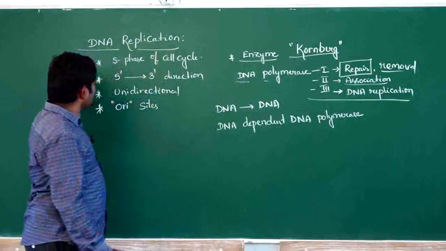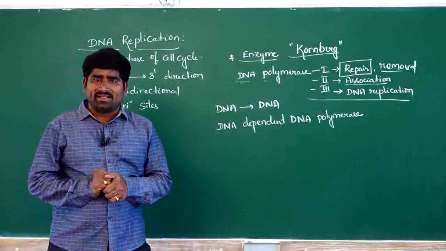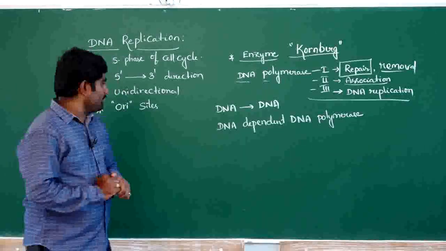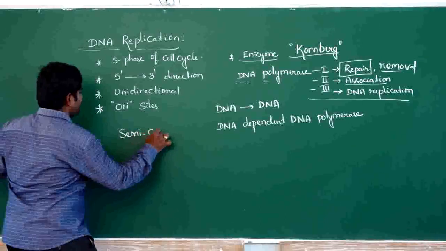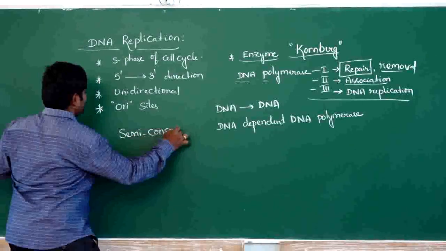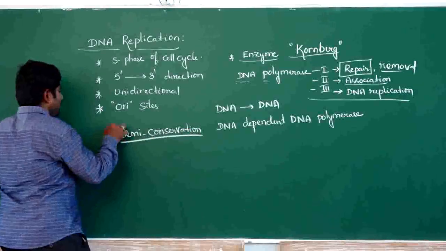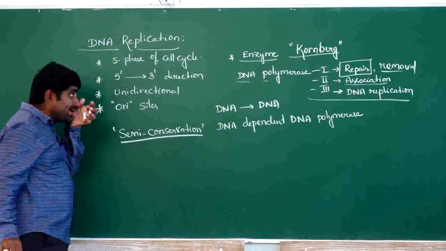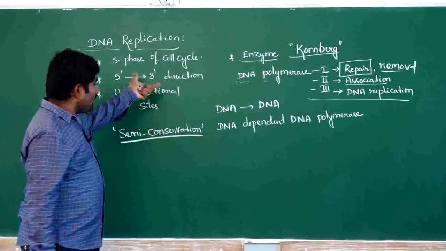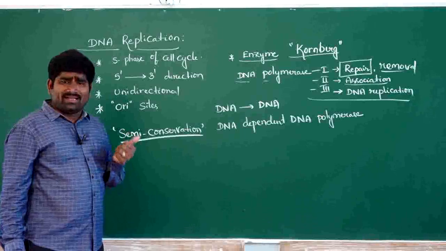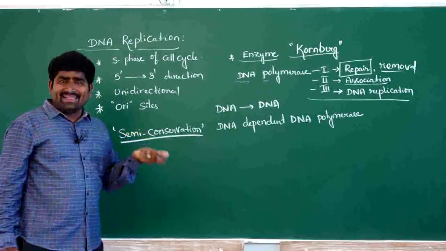And DNA replication takes place in which method? The semi-conservative method. What is the semi-conservative method and who discovered it? It was discovered by Watson and Crick. When they discovered the double helical DNA structure, they noted that it had not escaped their notice